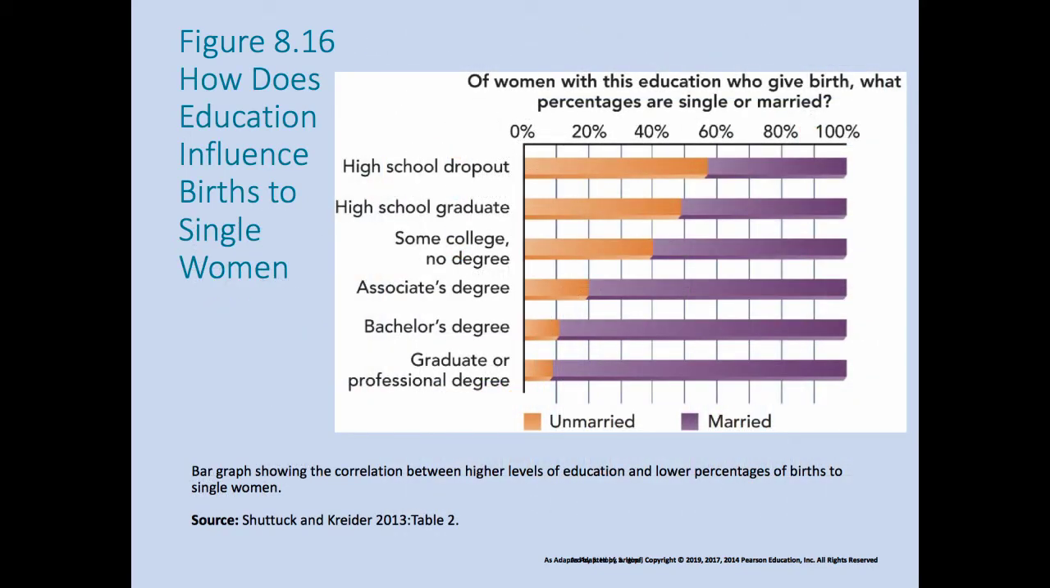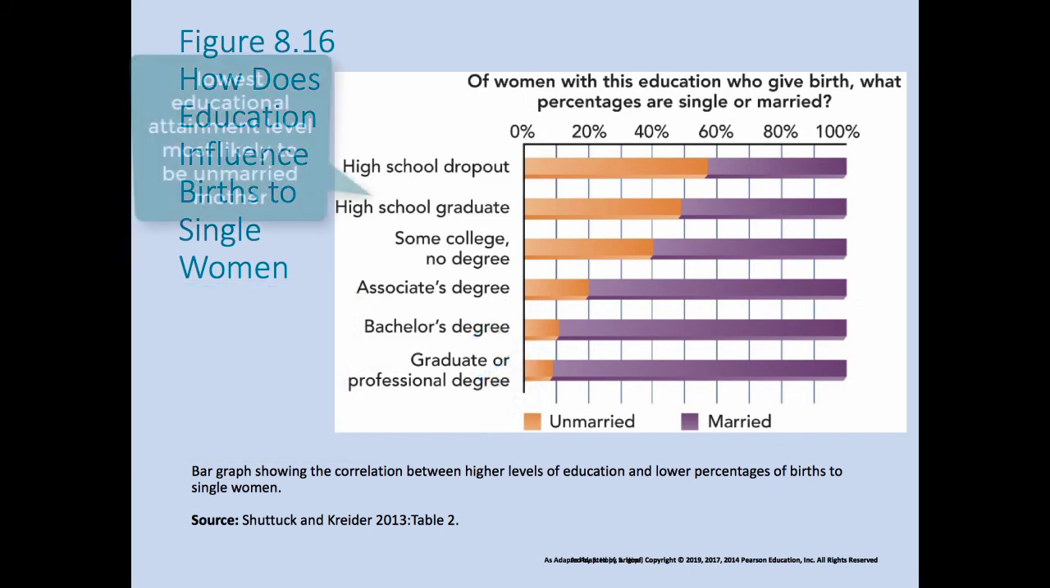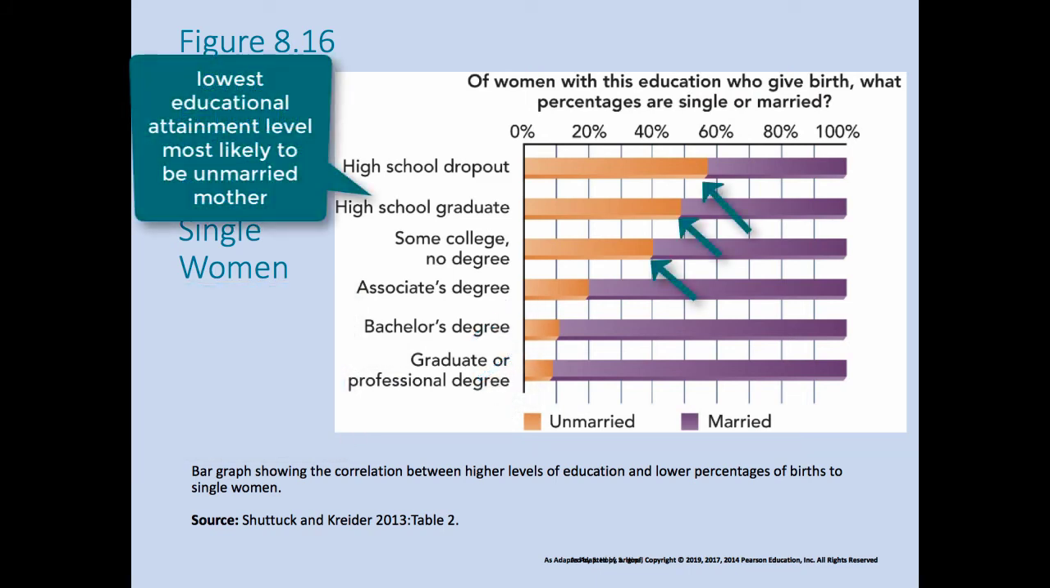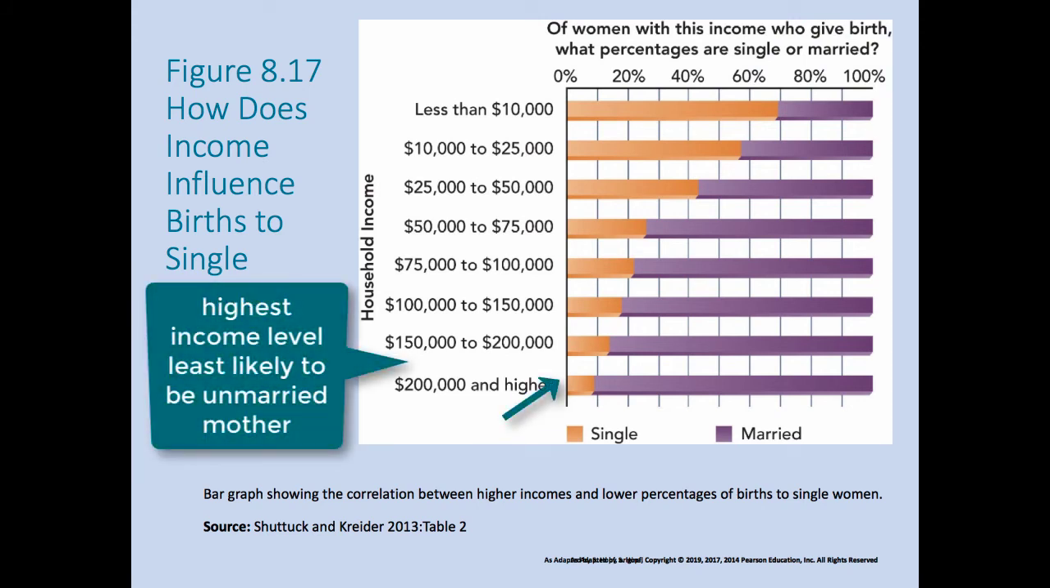Education also seems to have a big bearing on whether a single woman will give birth to a child. Those with the highest educational attainment are least likely to have a child outside marriage, while those with the least education are the most likely. This in turn affects also the poverty rate of women and children. The same is true for income. The higher the income of a single woman, the less likely she is to give birth to a child as an unmarried person.